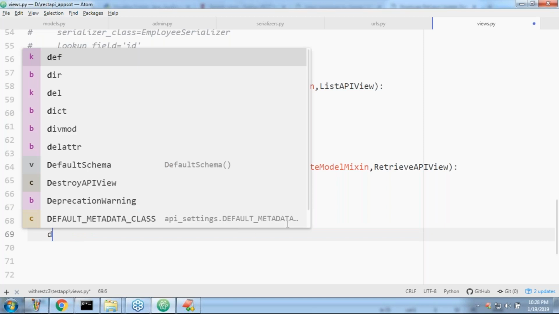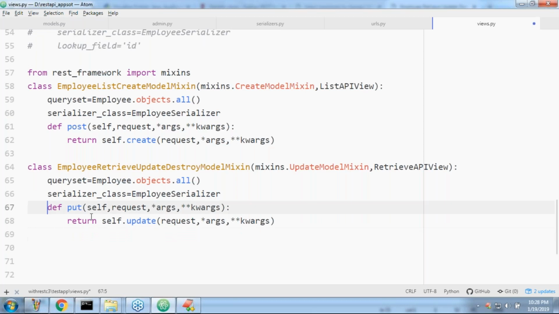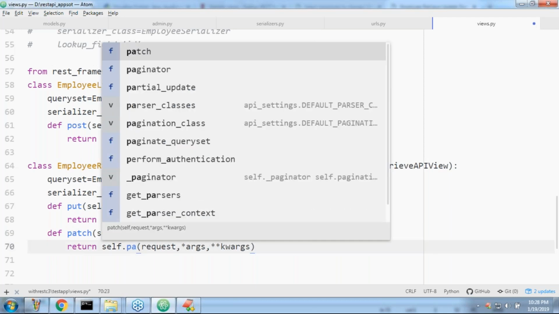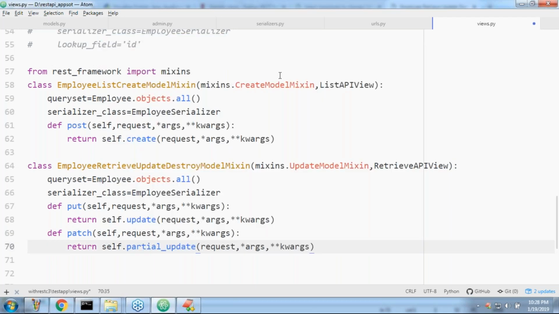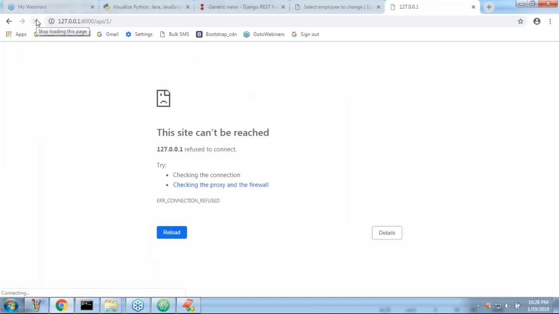Now I want to take def patch also. I want to implement the patch operation also. If you want to implement the patch operation, in patch don't write self.update. Sir, can you please tell which method I require to call? Partial update. Is partial update already available or not? Who is responsible for providing partial update, sir? This mixins, that model mixin, is responsible. Now have a look once, sir. Let me refresh this one.